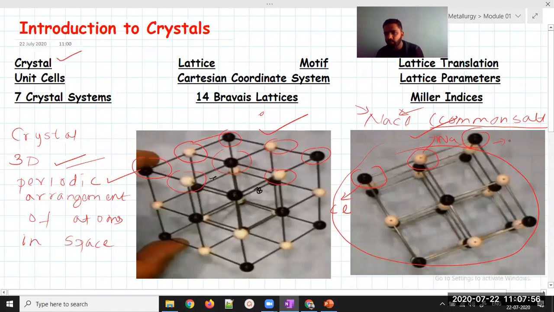What you can see again, it will be chlorine. Then it will repeat itself. Well, this is what is called a crystal. This is a unit cell, but what I'm telling you is crystal. Crystal is like it will come with chlorine, then it will go to sodium, then again chlorine, then sodium, then chlorine, then sodium. This will move forward and forward and forward.